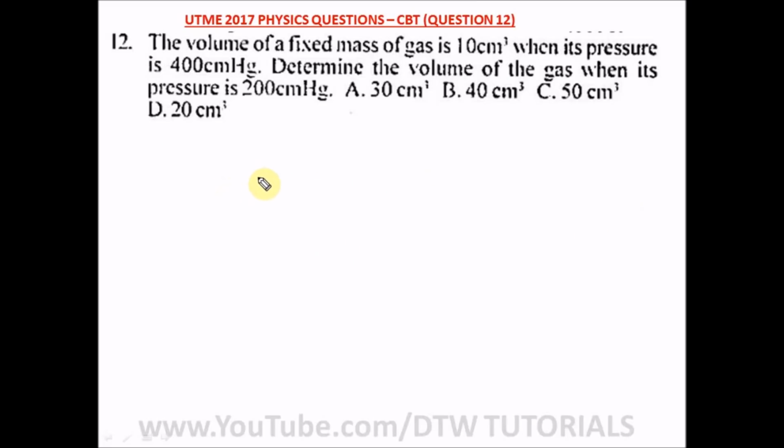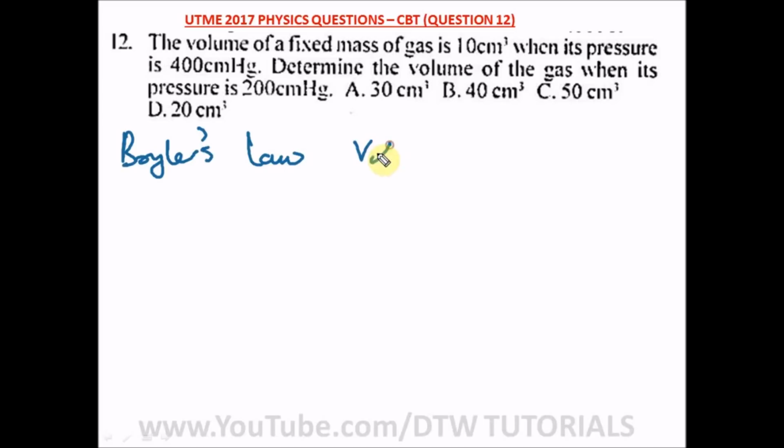Question 12 of our UTME 2017 physics question says the volume of a fixed mass of gas is 10 centimeter cube when its pressure is 400 cmHg. Determine the volume of the gas when its pressure is 200 cmHg. When you see volume and pressure relating, you remember this is Boyle's law.